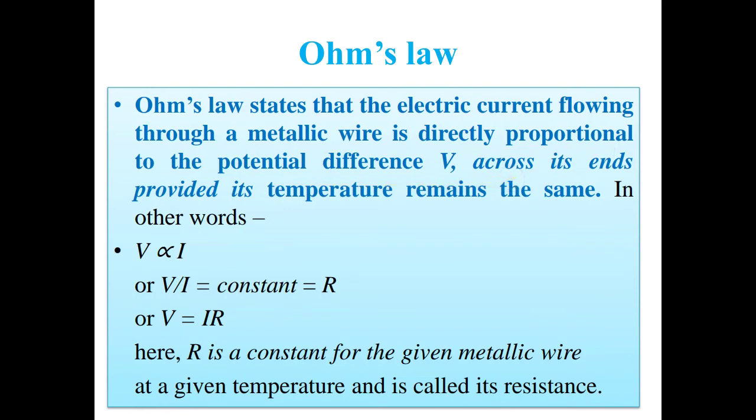Directly proportional means if we are increasing the potential difference, then the current is also increasing automatically. Or we can say V by I, if we bring I here, it will be V over I. So we have to apply a constant, that constant is R. So V is equal to IR. This is the formula of Ohm's law. Very important formula. A lot of numericals we have to solve based on this formula. Here R is constant for a given metallic wire at a given temperature and is called its resistance.